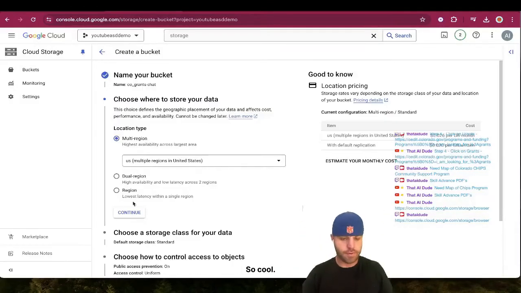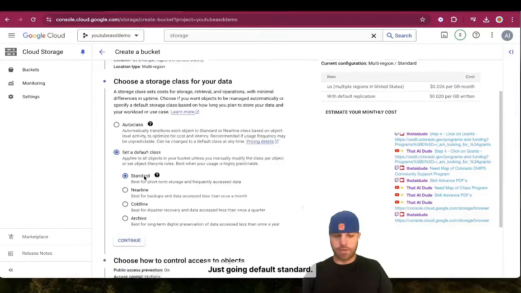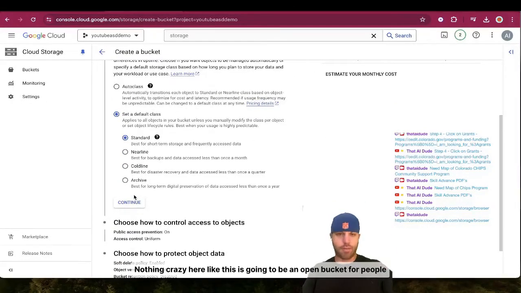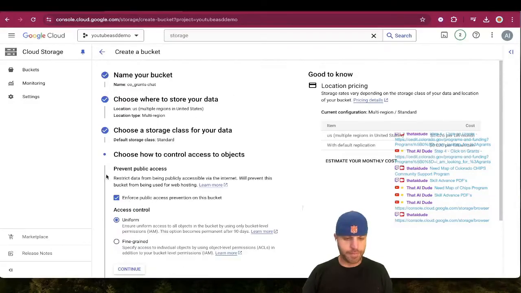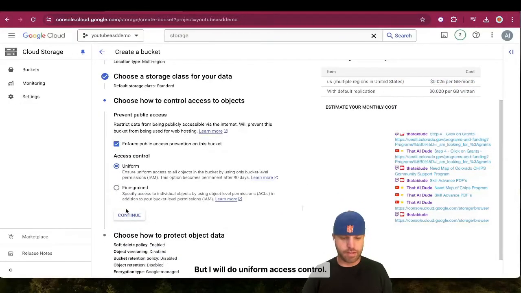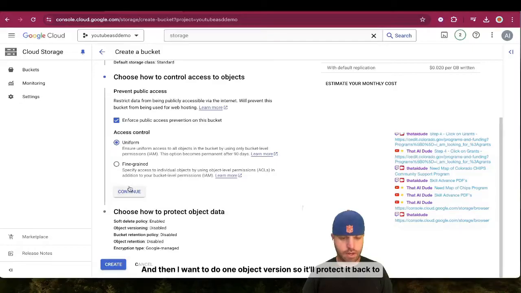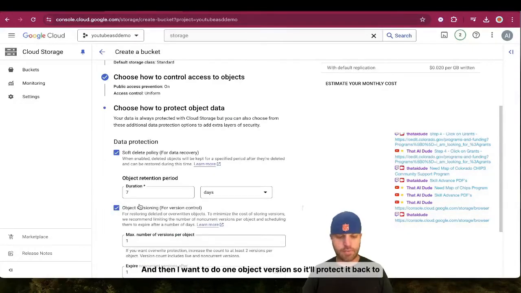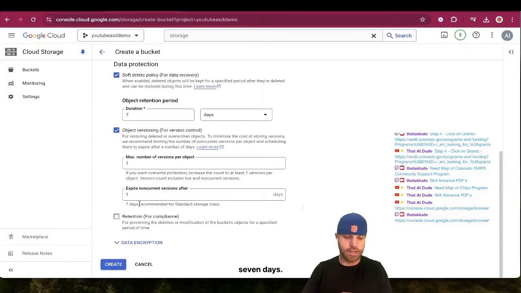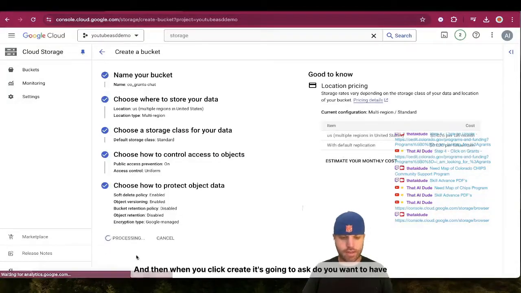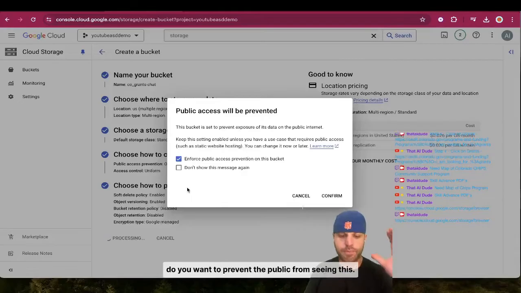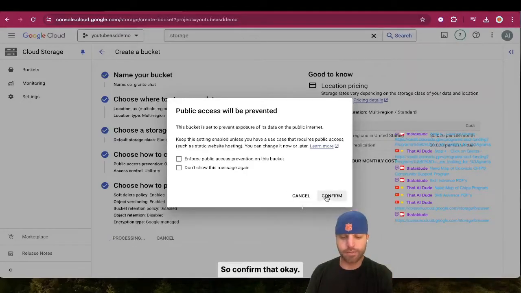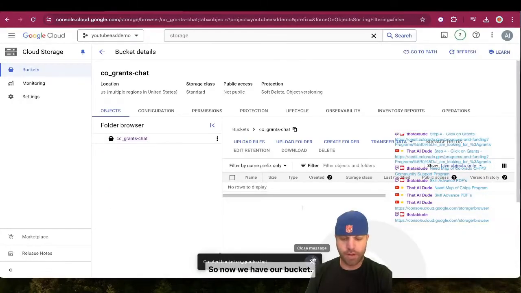So, cool. Class for your data, just going default standard, nothing crazy here. This is going to be an open bucket for people to see. But I will do uniform access control, and then I want to do one object version, so it'll protect it back to 7 days. And then when you click create, it's going to ask, do you want to prevent the public from seeing this? And my answer is no. I want them to see the information where it's coming from, right? So confirm that. Okay, so now we have our bucket.